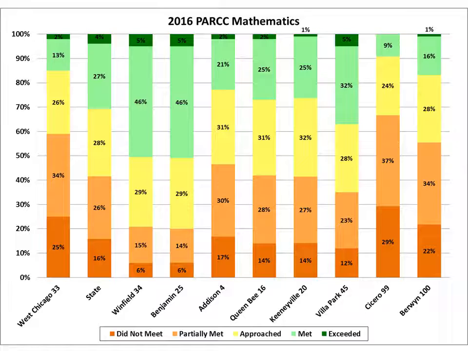Here you see once again the same comparative districts and the state averages when it comes to mathematics. From left to right, you see that our school district is first, West Chicago School District 33, against the state average, and then the following comparative districts. West Chicago School District 33 had 15% of its student population proficient in mathematics, while the state average was 31%.